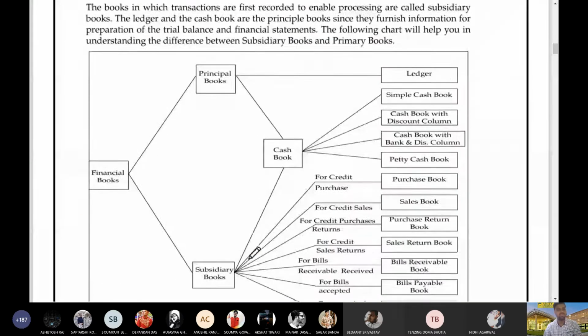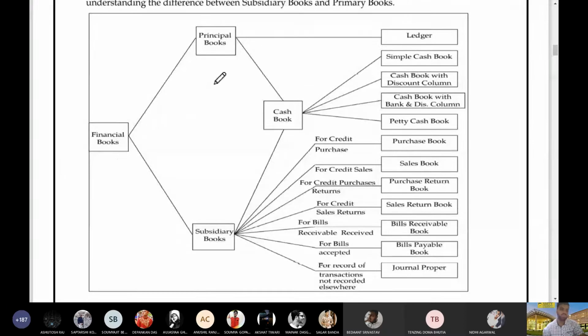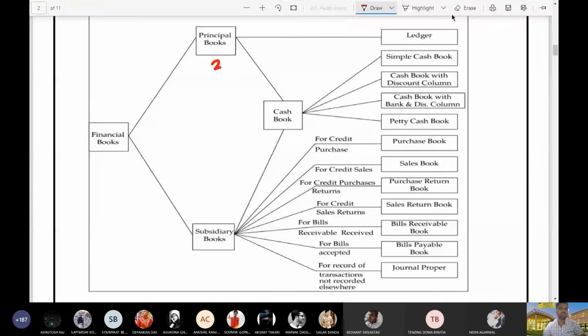Now, what are the different types of subsidiary books that are present? See this. In financial books, we have principal books of entries, and we have subsidiary books.